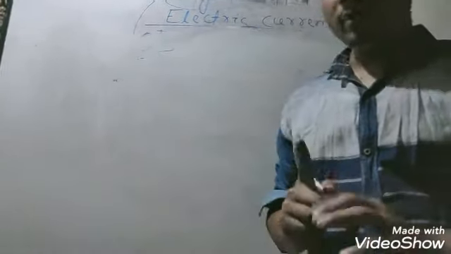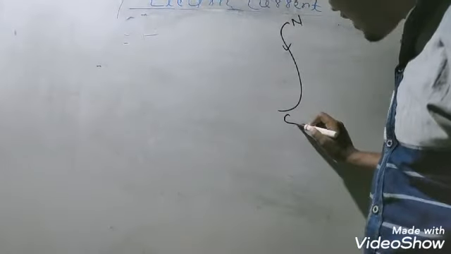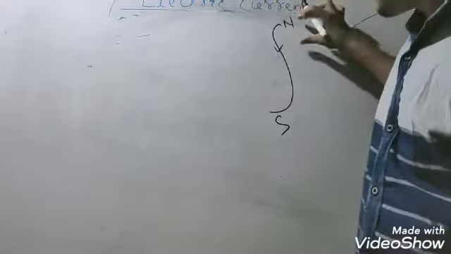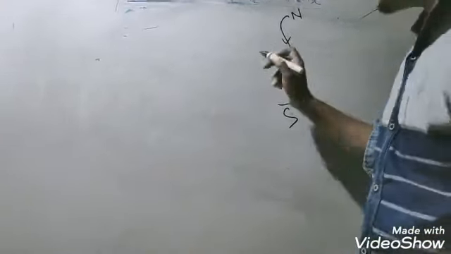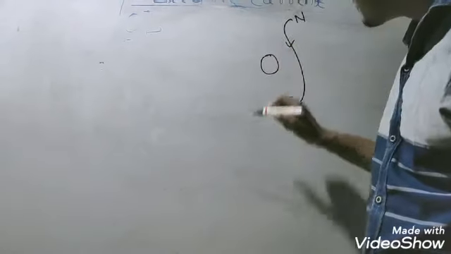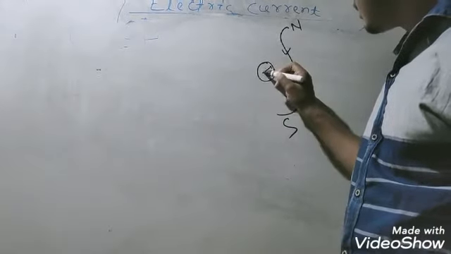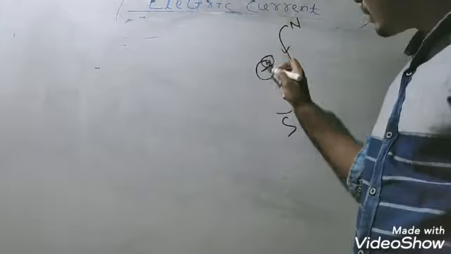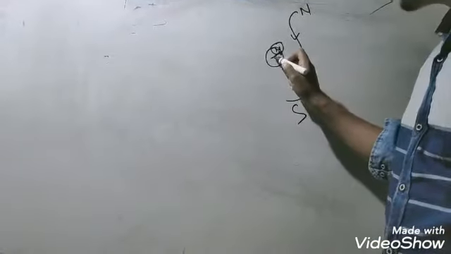But whenever the current flows from north direction to south direction, and the magnetic compass is present below it, we get that the north end of the needle gets deflected towards the east direction.